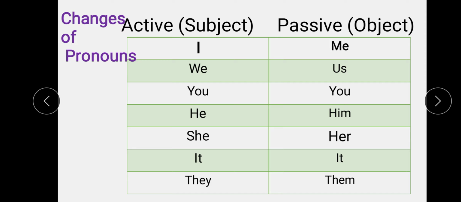Now if the subject of the active sentence is we, and when you are going to change the sentence into passive voice, that means we will become the object of the passive voice. In that case, you will not write we, you will write us. In case of you, there will be no change, but he will be changed into him, she will be changed into her, it will be changed into it only, that means there is no change, and they will be changed into them. Okay.